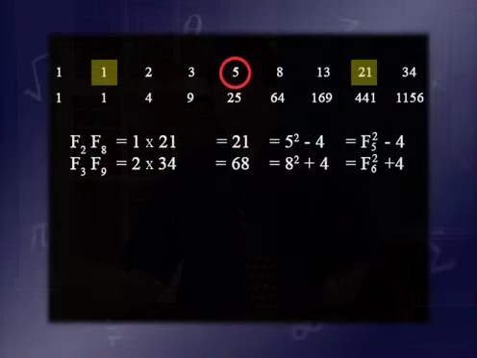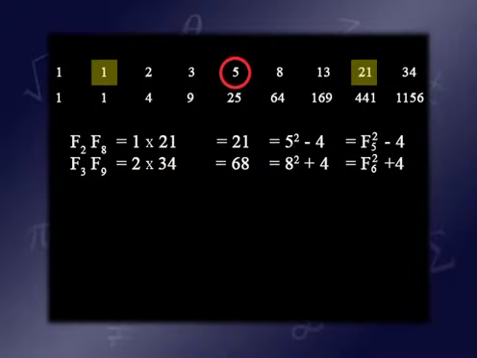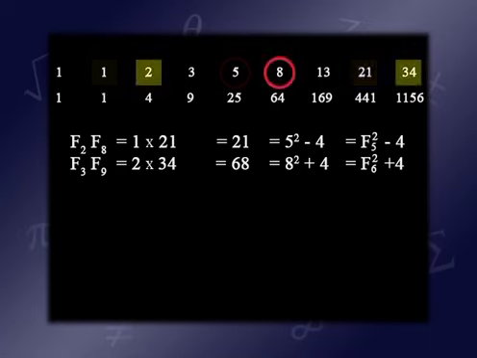Well, if you look 3 away, we see the same sort of pattern. Let's circle the 5th element this time. If we go 3 away, that would put us at 1, and 3 away on the other side would put us at 21. This time it looks like we're 4 away from 25. If we take the number 8 and go 3 away, that's 2, and 3 away the other way, that's 34.